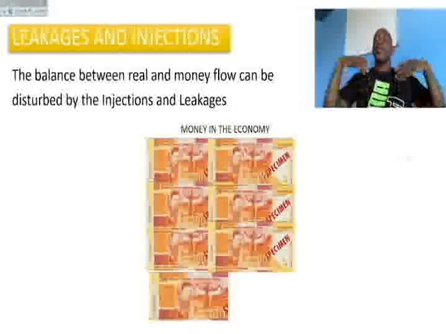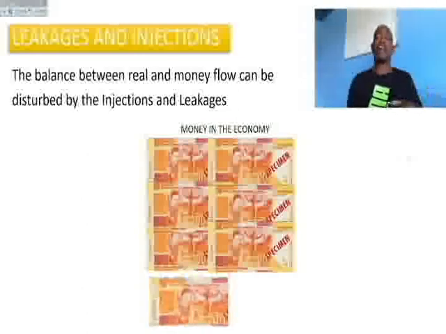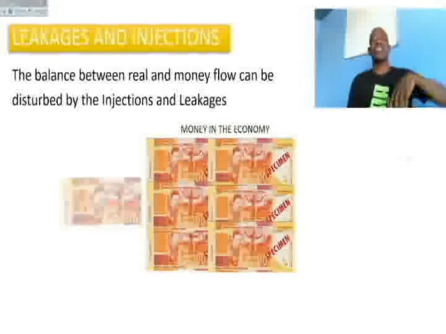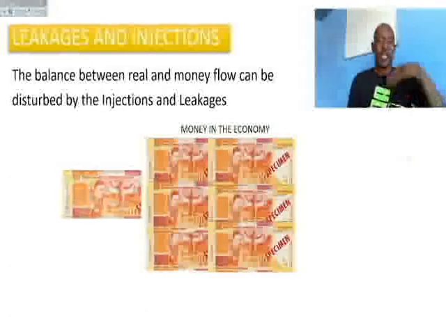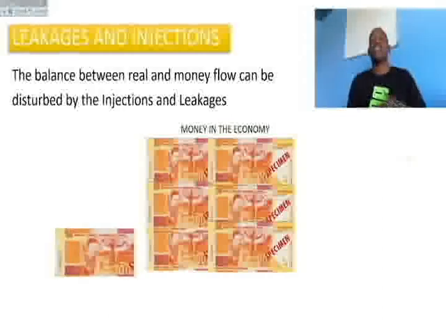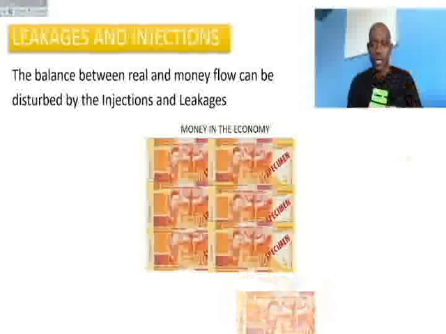We have an injection right now. There is more money in the economy. We have a leakage. There is less money in the economy. We don't have the same amount anymore since there is an injection and there is a leakage. There is an injection, there is a leakage, and so on.